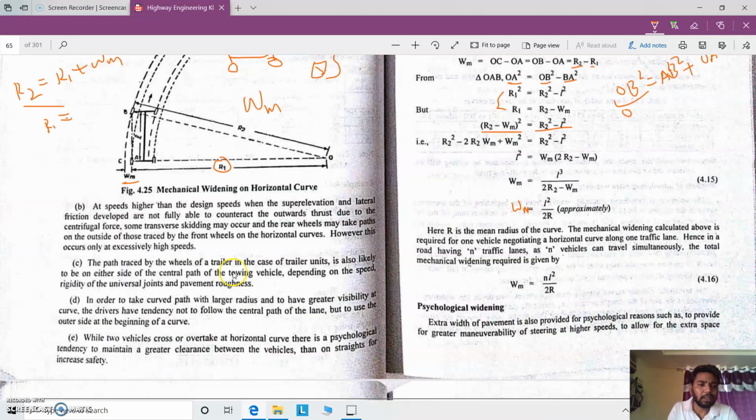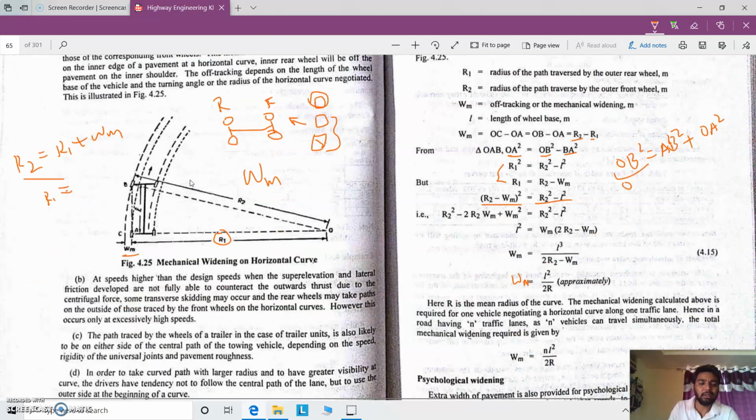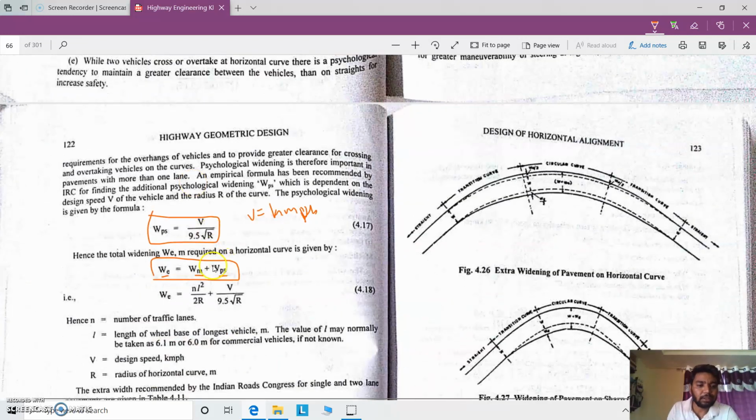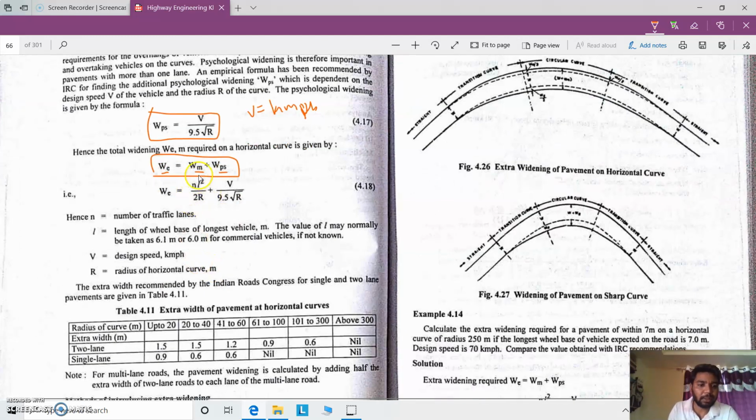So what is the total extra widening? The extra widening on the horizontal curve is considered mainly in two parts, mechanical widening and psychological widening. As we have derived, mechanical widening is nL square by 2R, and psychological widening is V by 9.5 under root R. Here n is the number of lanes and L is the length of the wheelbase.